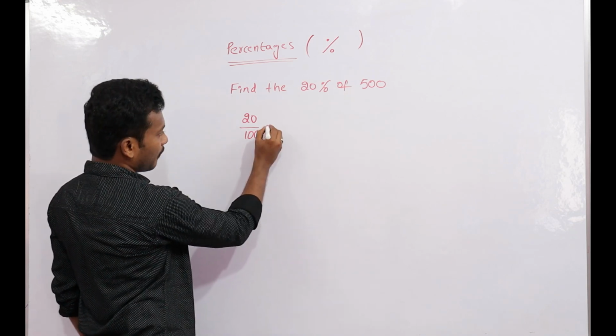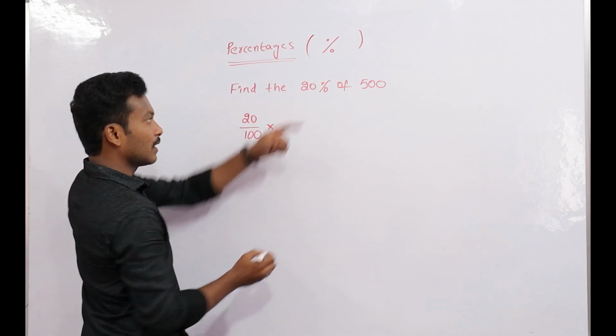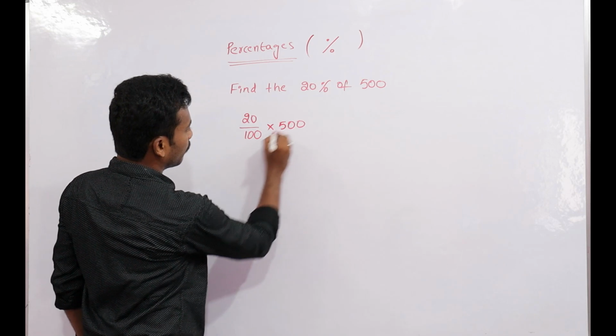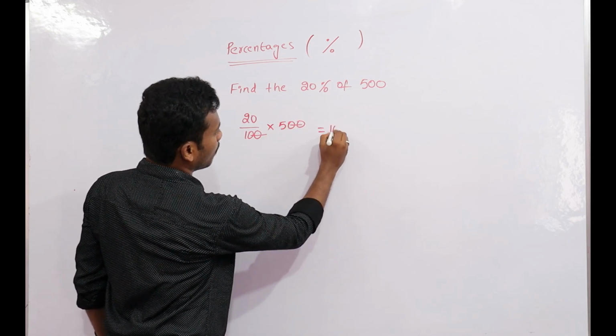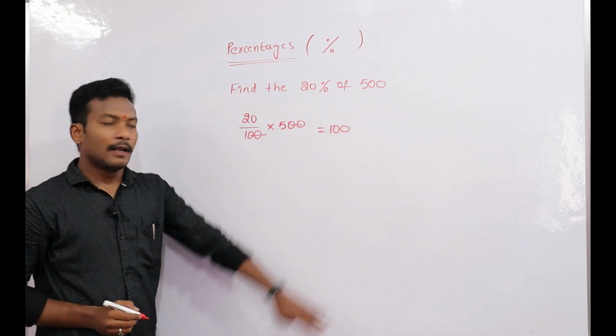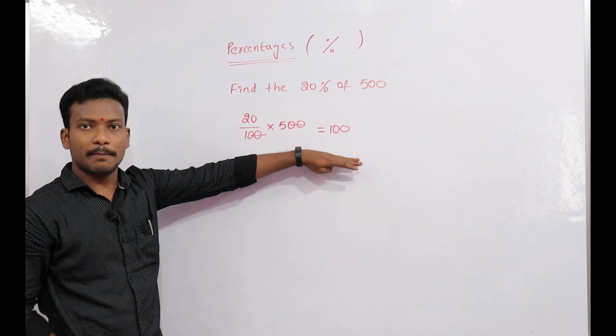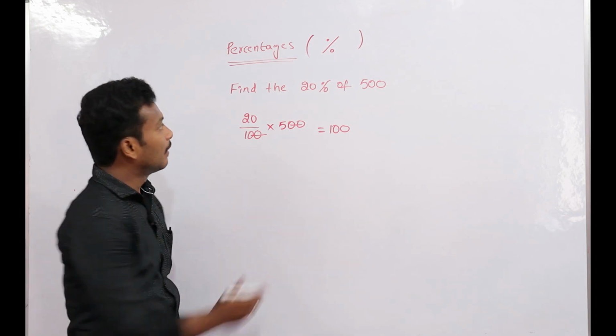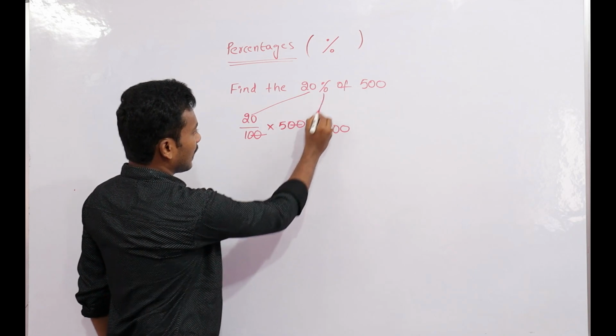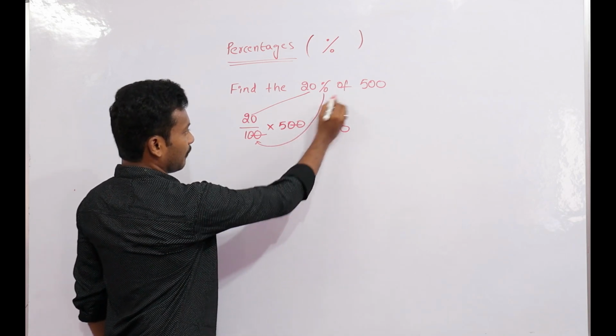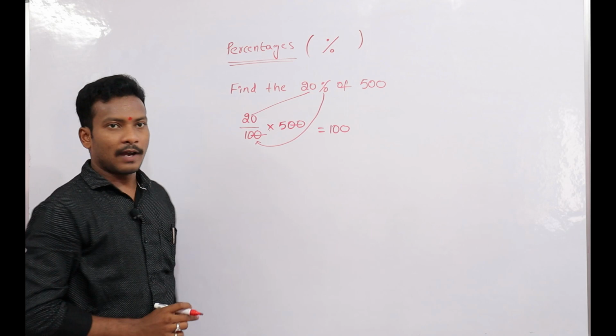What is the meaning of of? Into. What is the value? 500. That is 20 by 100 into 500. Like that we have to do.